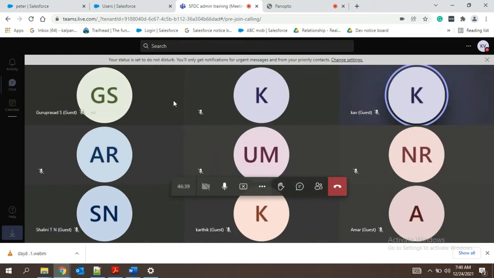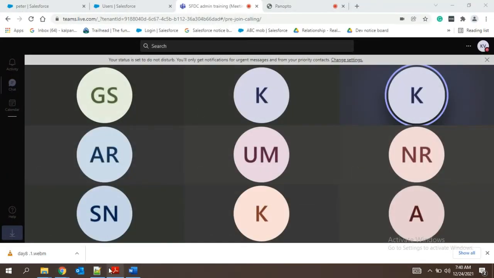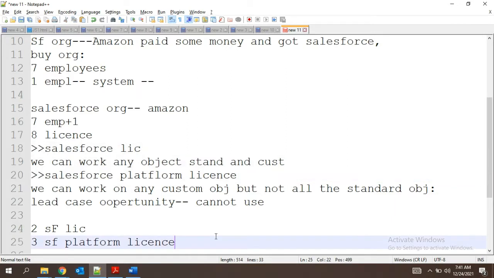Any guess? Which license? You have only two options. No, you can say any. Salesforce platform license, correct, ma'am? Okay, why is it so?